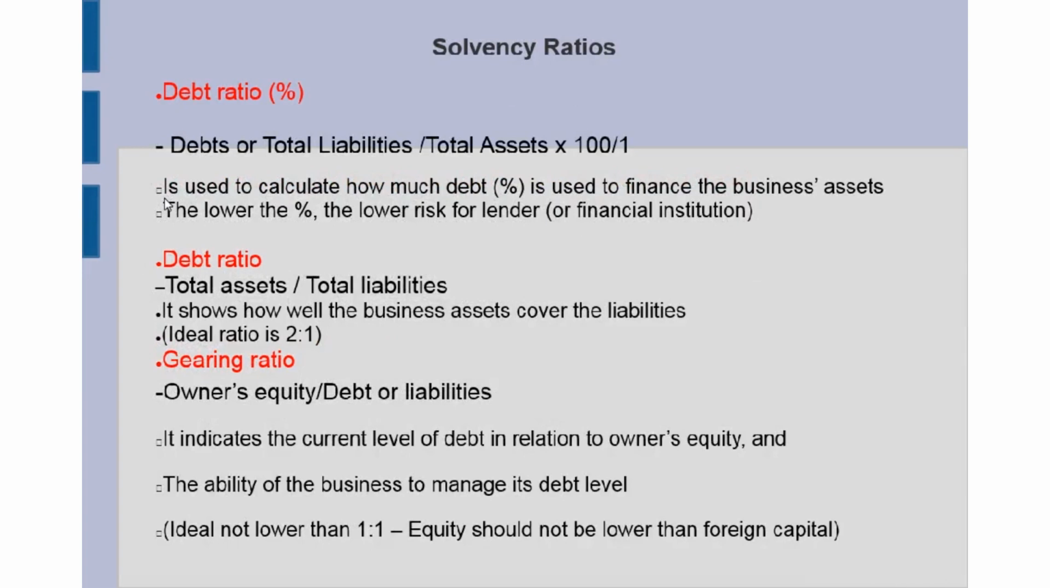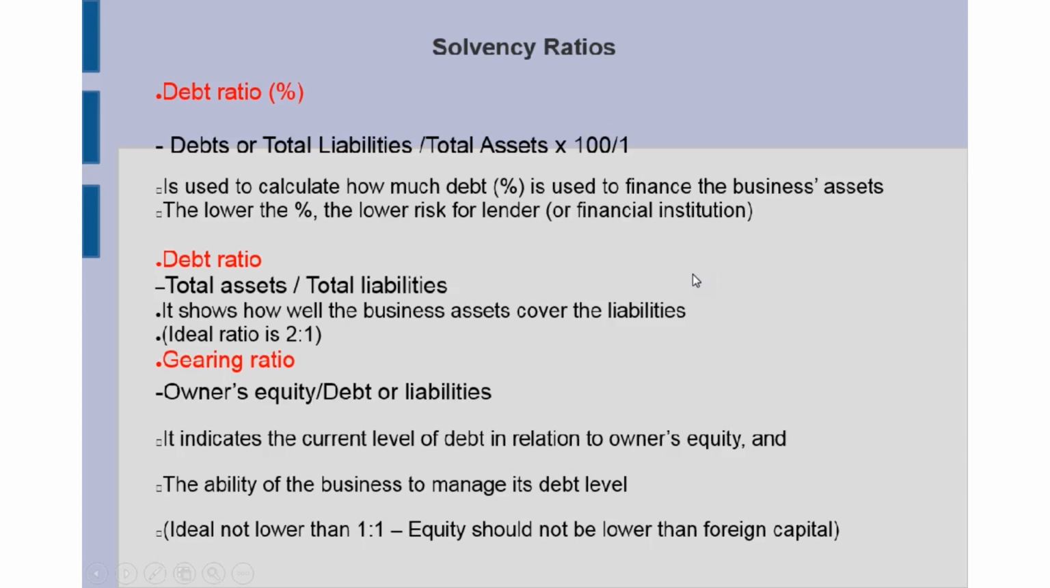Right, the solvency ratios, then the last set of ratios that we're looking at, the debt ratio as a percent. We're going to take the debts or the total liabilities. Remember that debts and debtors are not the same. Your debts are your liabilities and your debtors are part of your assets. So we're going to take the debts or total liabilities divided by the total assets, multiply by 100 over 1 to get our percent. So this is then used to calculate how much debt as a percent is used to finance the business's assets. The lower the percent, the better for the business, because then it's a lower risk for the lender or the financial institution.